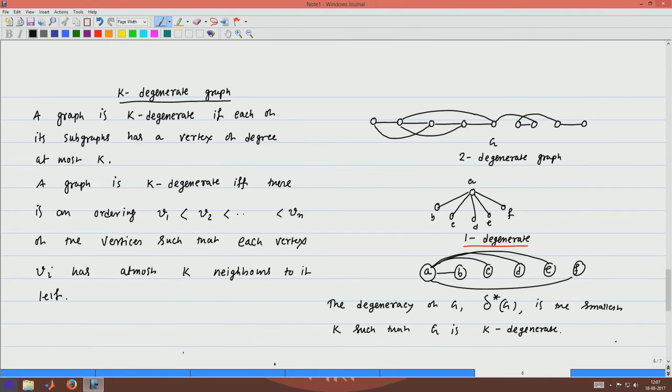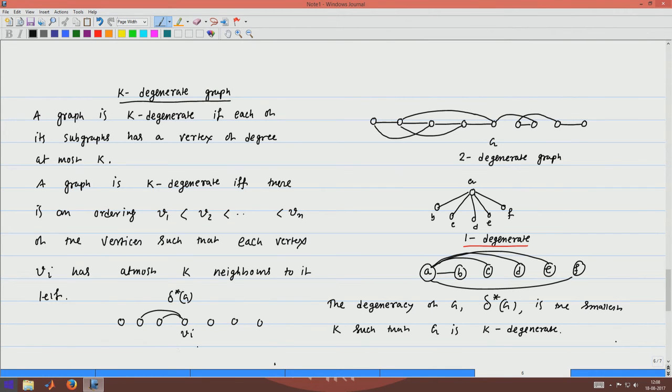So, when the graph has degeneracy delta star G, that means if you have a linear ordering of the vertices, then every vertex v_i has at most delta star G neighbors to its left.